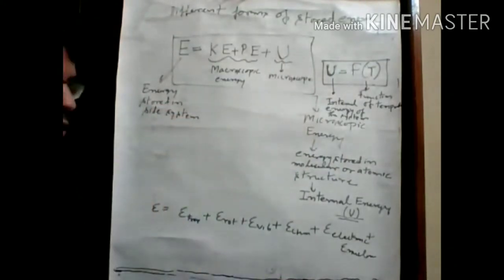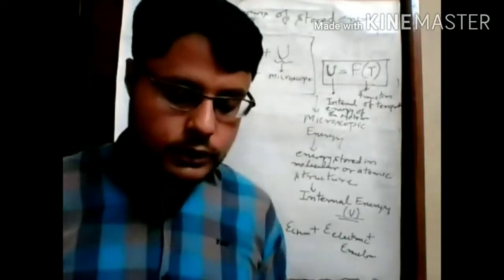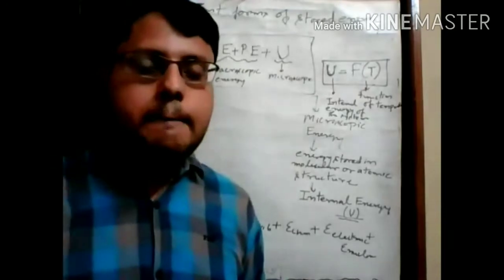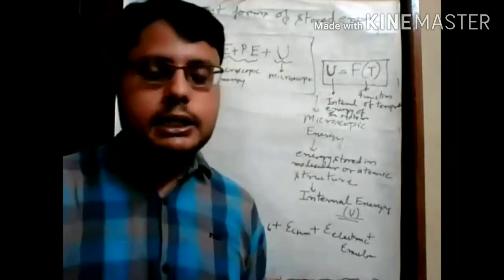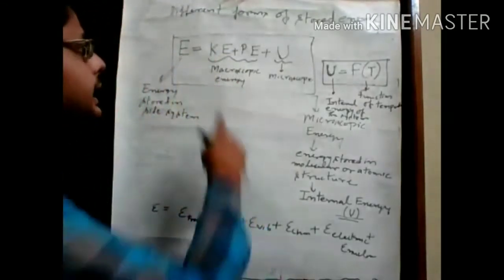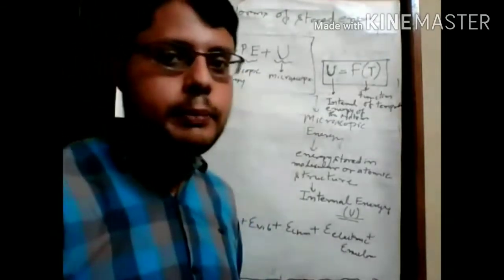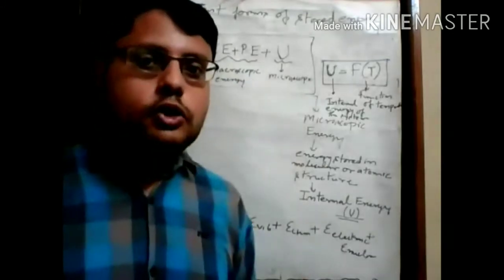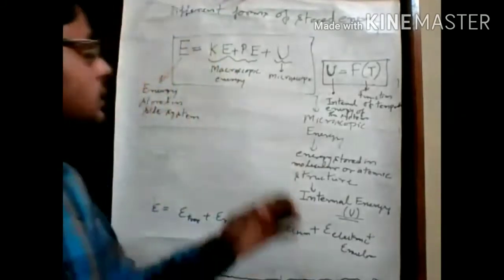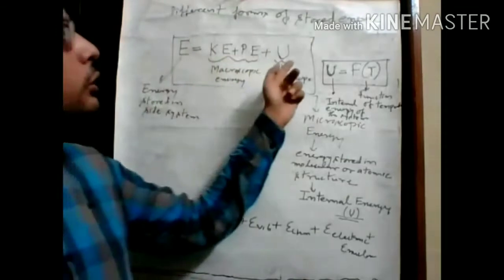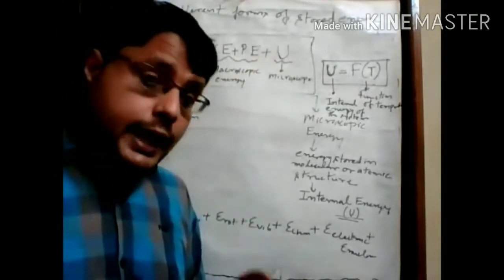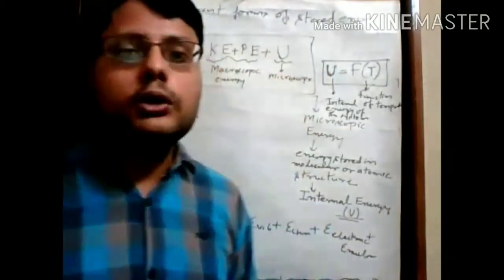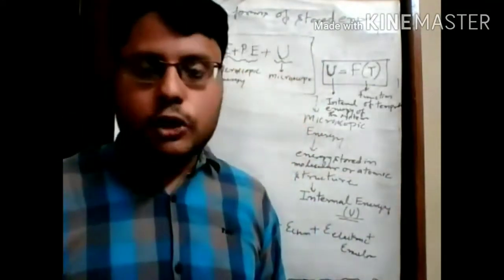Okay, so if you want to define this term E, it is like this. If any system has negligible change in kinetic energy and potential energy, that means negligible change in macroscopic energy, then we can define capital E equal to U. That means in that case, the net amount of energy stored inside the system is equal to the internal energy of the system.